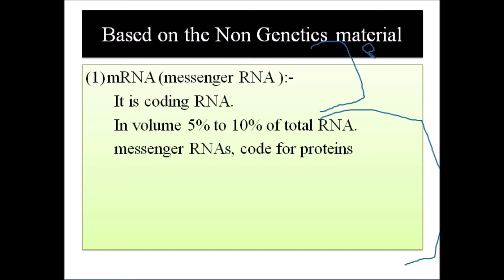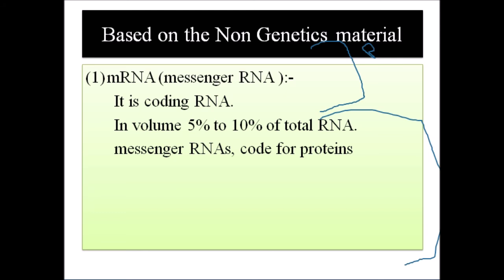Bacteria have a single DNA, which makes a single mRNA molecule, and one mRNA molecule makes different types of proteins in one chromosome. Eukaryotes have many chromosomes, and each makes a different mRNA to make a protein.